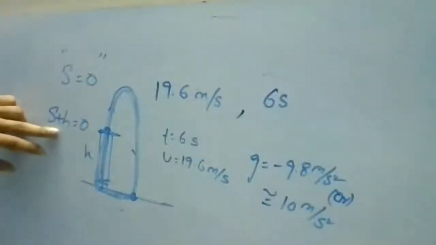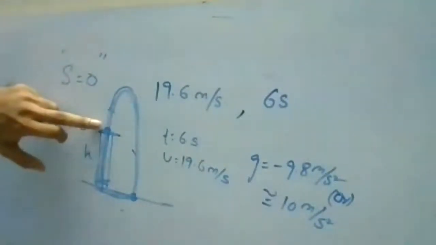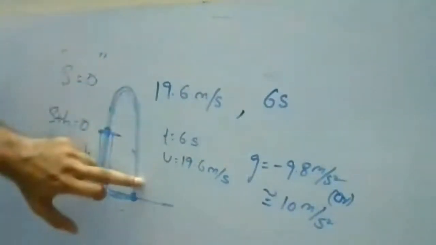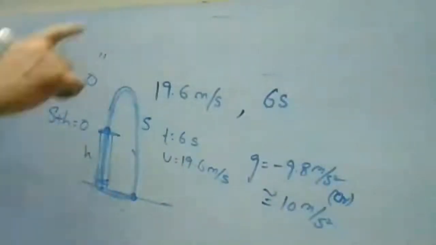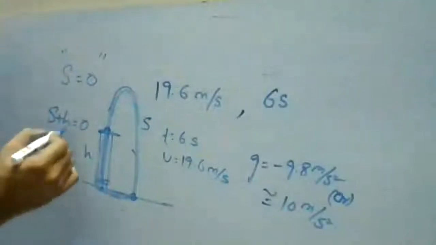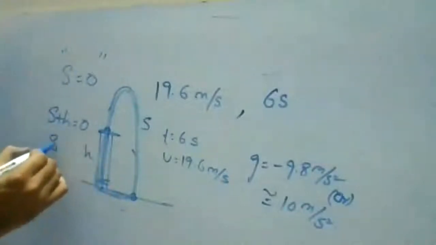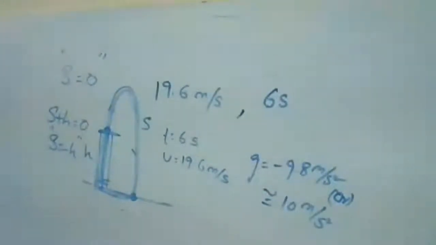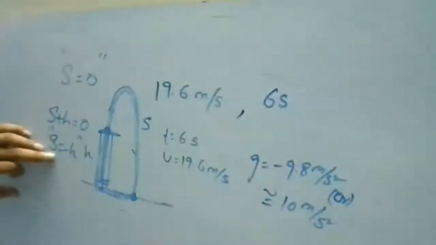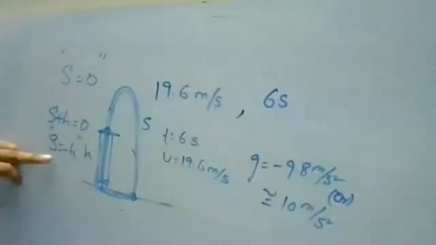Because it was starting from the height of the tower, the displacement of this object is S, and the height is H. So the total displacement S plus H is equal to zero, and I'll take S as nothing but minus H. The displacement which we need to find is H here. So now we got the initial conditions, the time period, and the displacement. Here we are going to find the height H.